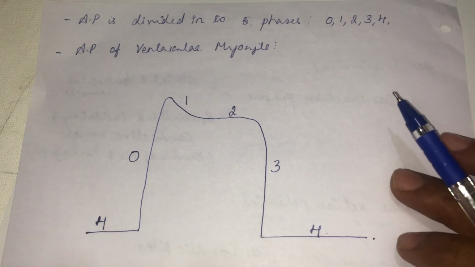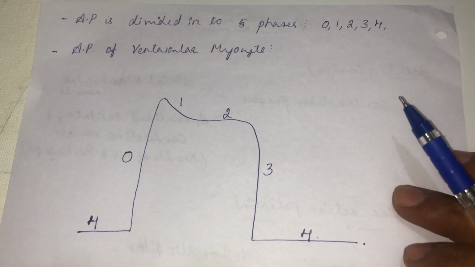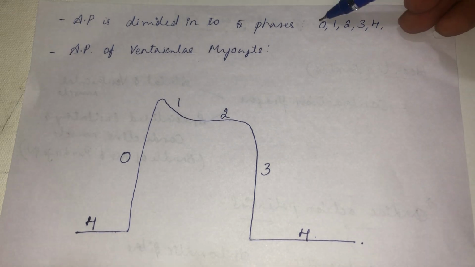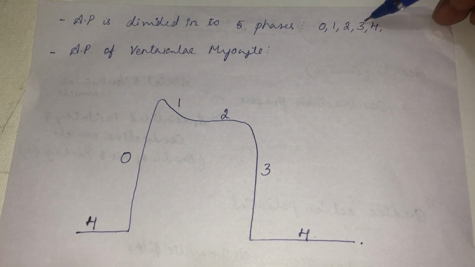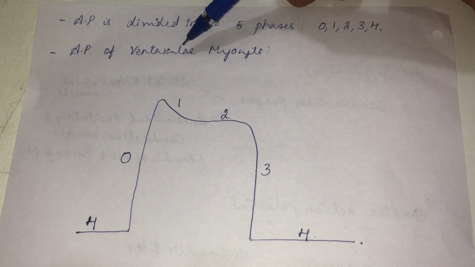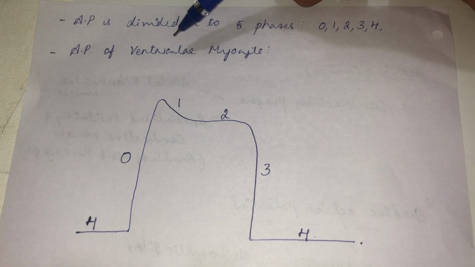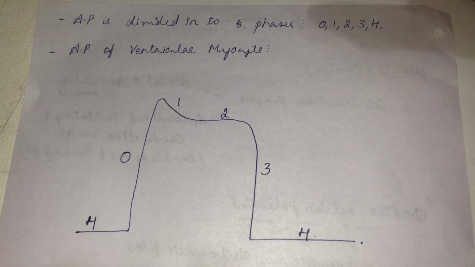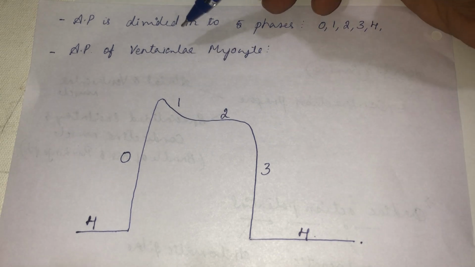Then the action potential in the heart is divided into 5 phases: 0, 1, 2, 3, 4. In the non-automatic fiber, the examples are the atrial muscle and ventricular muscle. They don't have the capacity to generate impulses on their own. Among atria and ventricle, the biggest musculature, responsible for the contraction of the majority of the heart, is the ventricular muscle.